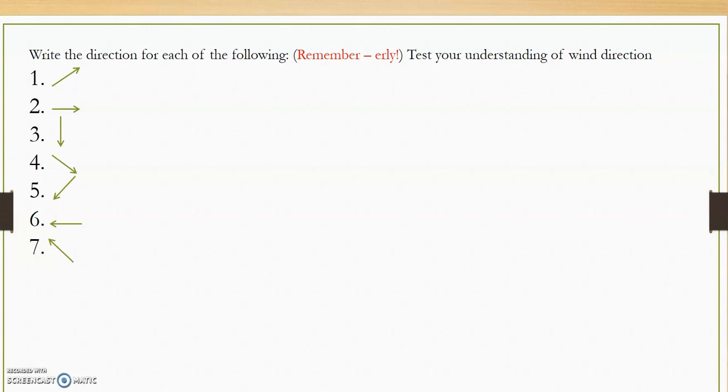This is an activity that you must do, and I want you to test your understanding of wind direction. Write the direction for each of the following. Is this a northeasterly direction? Is it a westerly direction? Remember, we name our winds from where they are coming from. So we put our compass points there by the tip of the arrow, and then you should be in a position to tell me where this wind is coming from.